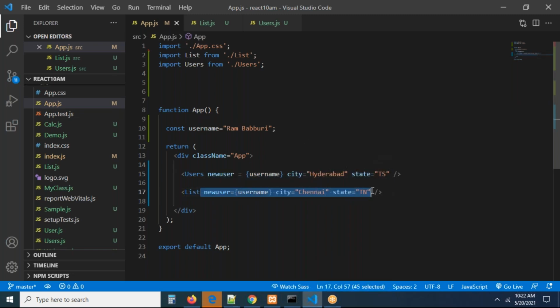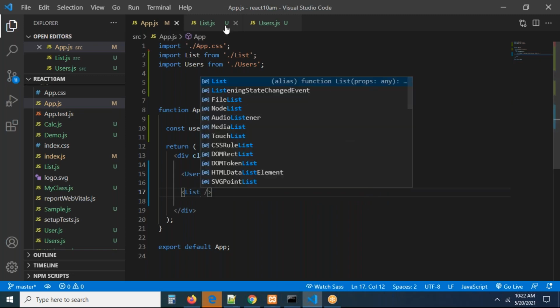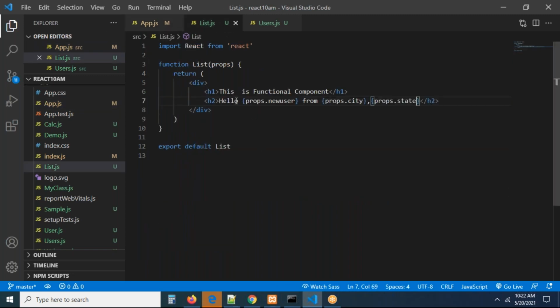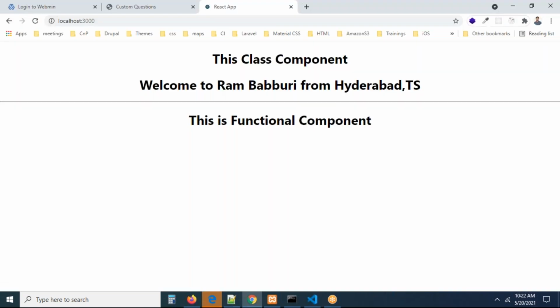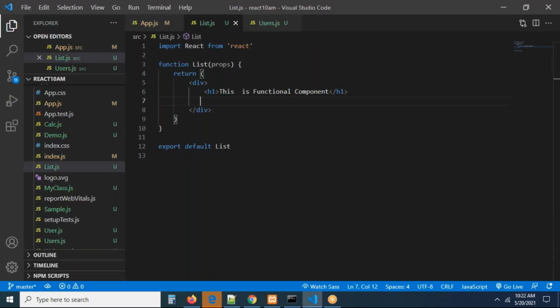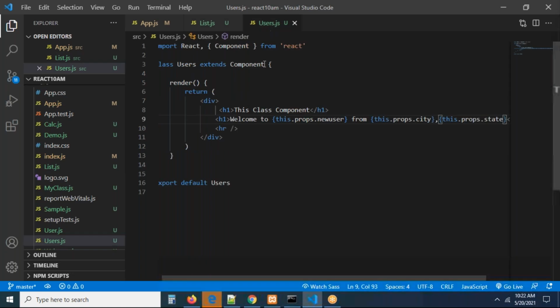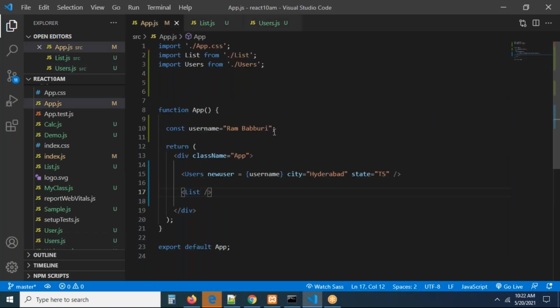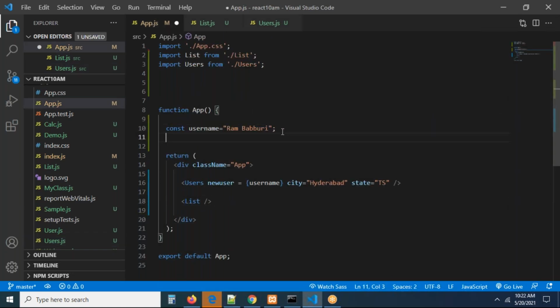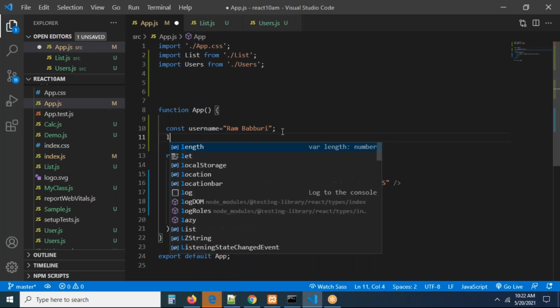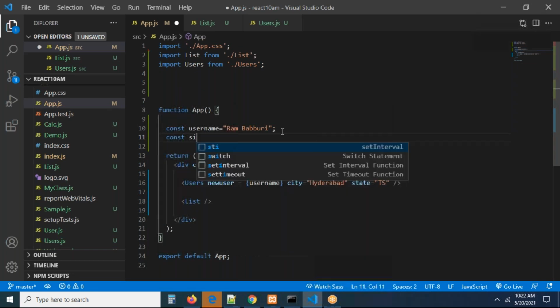I'm removing all this data from the list component. You can remove everything from the list component because it is not at all required, because it is just a functional component only. I'm not doing anything. Okay, do one thing. Let me go to my functional component. Let me have some variable, let or const, whatever it may be, const